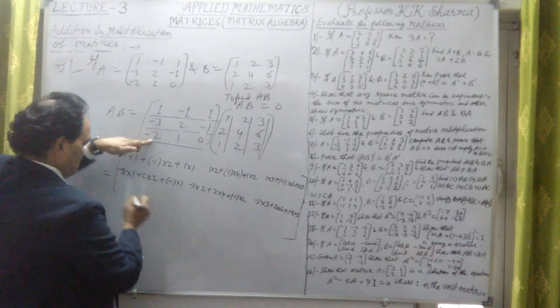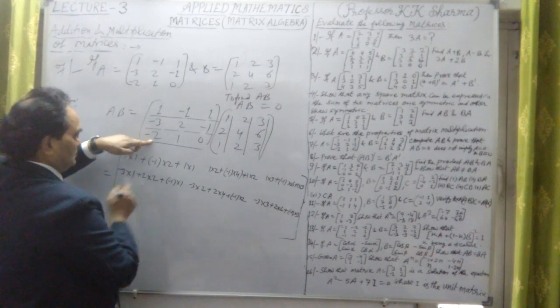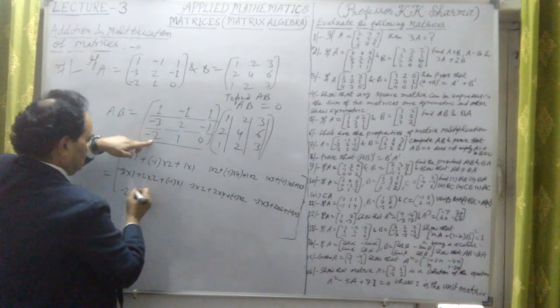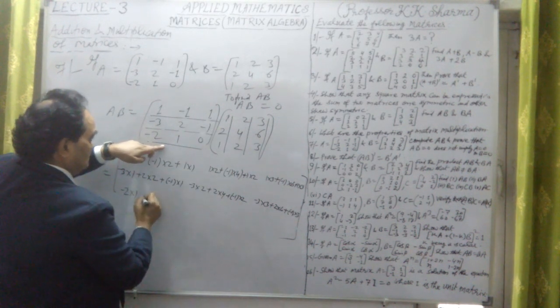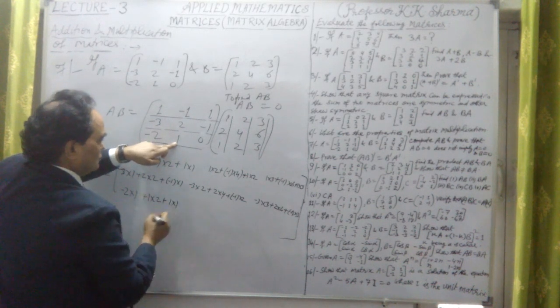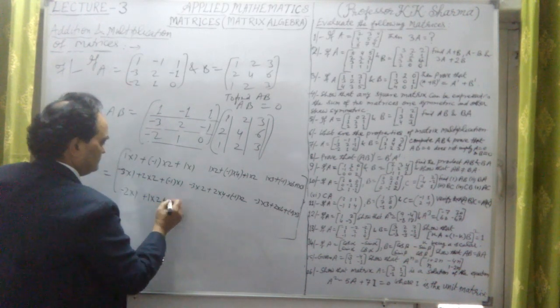Then the third row, first column: minus 2 into 1 plus 1 into 2 plus 0 into 1.